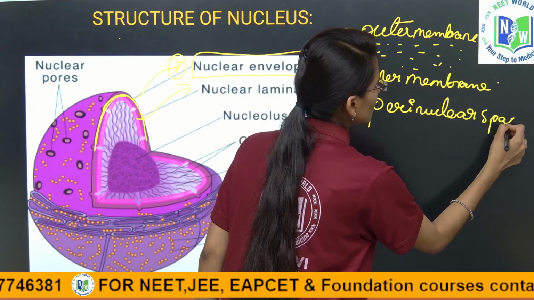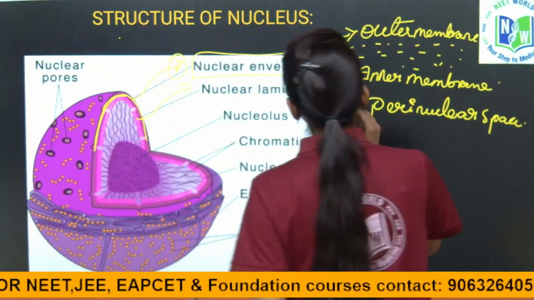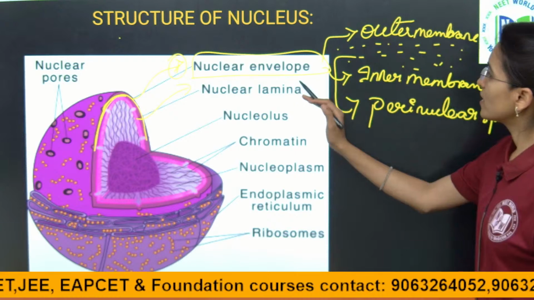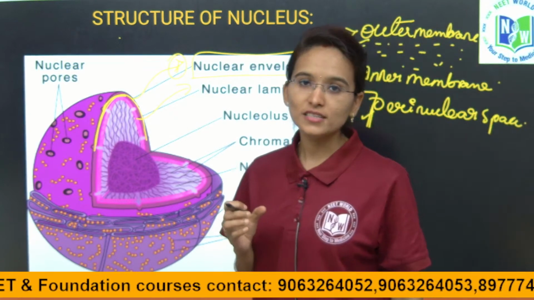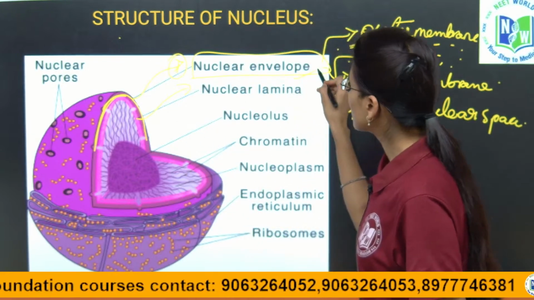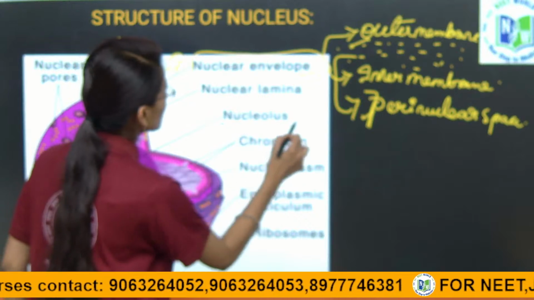Yes, it is called the perinuclear space, and this is about the nuclear envelope. The outer membrane and inner membrane along with the perinuclear space are called the nuclear envelope. Yes, and next, coming towards the nucleolus.